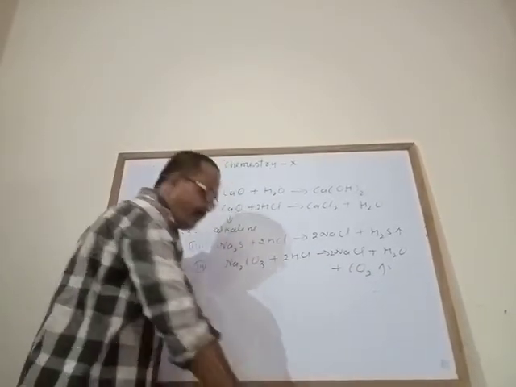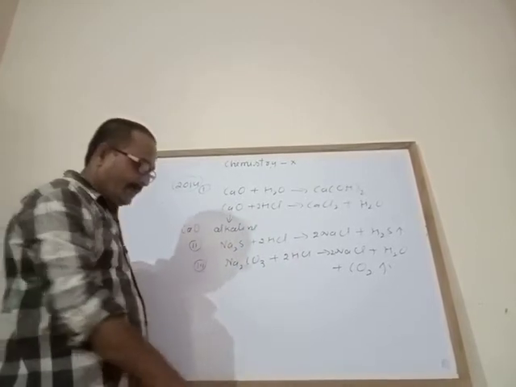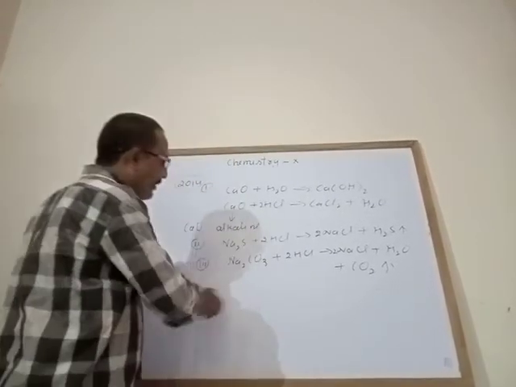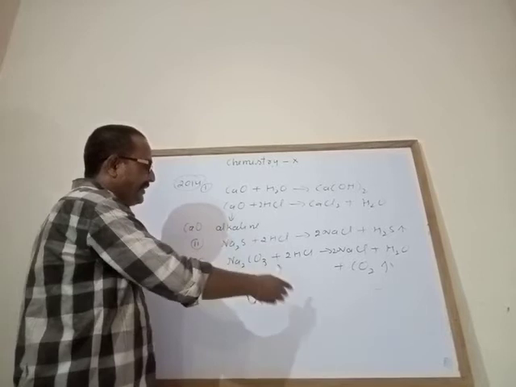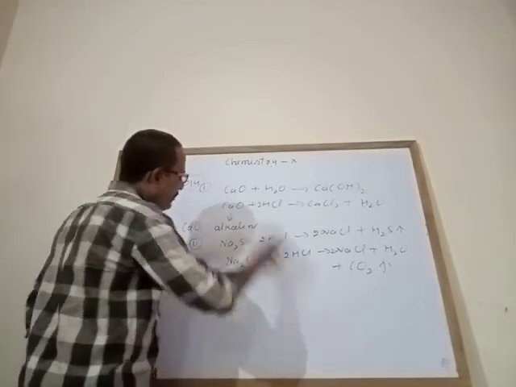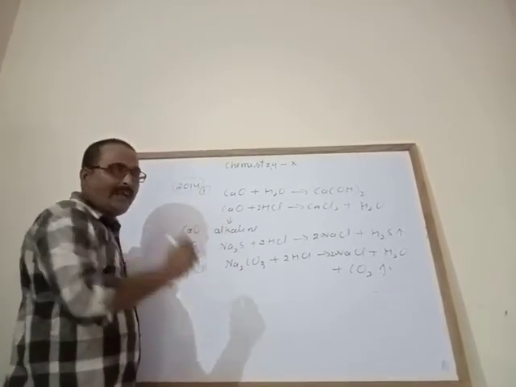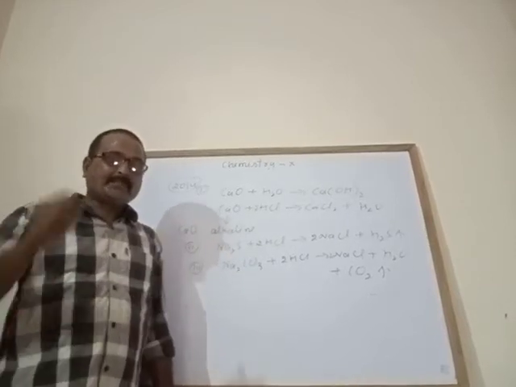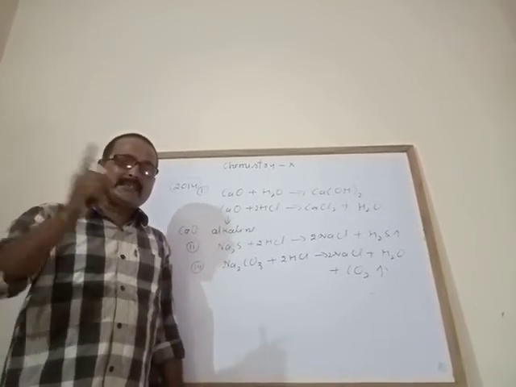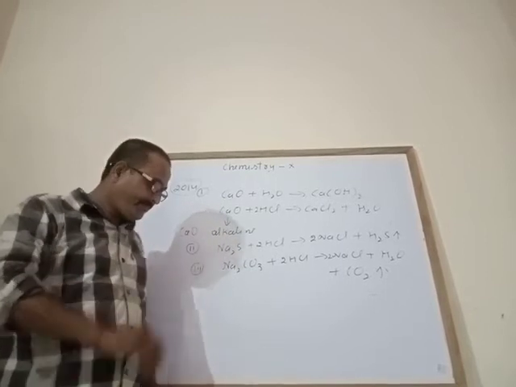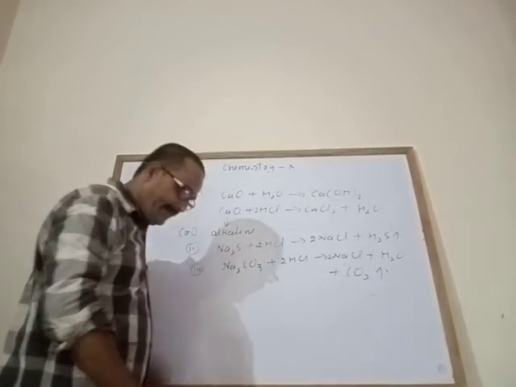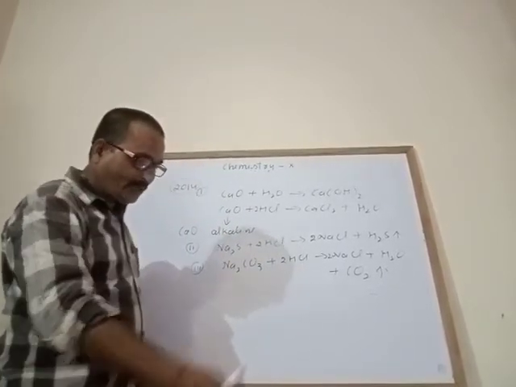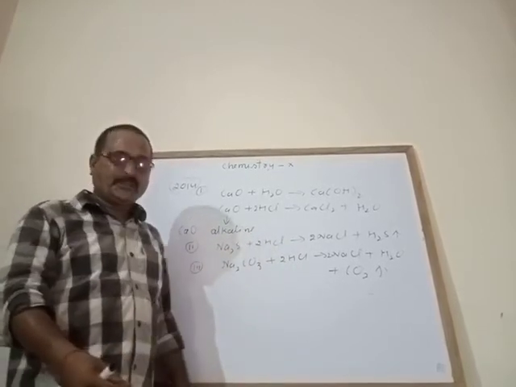Fourth one given, the fountain experiment. In the diagram given, you have to explain the diagram. What does it show? It shows that hydrogen chloride gas is highly soluble in water and acidic in nature. That is being asked here. Now see, additional questions given. All questions are very easy questions.